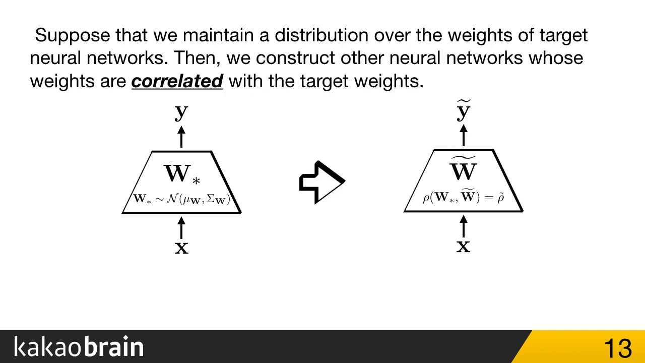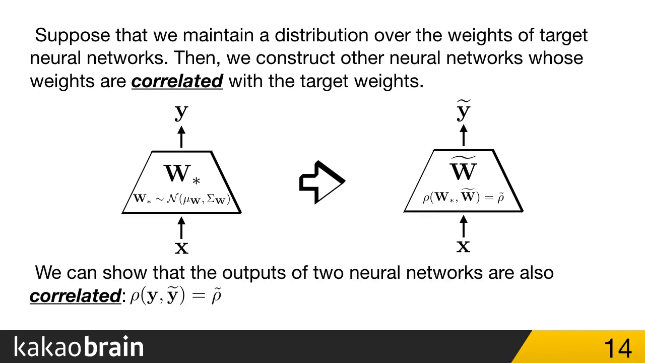Then, suppose we have another neural network whose weights W tilde are correlated with the target weights W star. Then it is straightforward to show that the outputs of the two networks, Y and Y tilde, are also rho correlated. In fact, this is exactly what we wanted to achieve, modeling correlation between two outputs. However, we need to find a way to construct a rho correlated W tilde from W star.